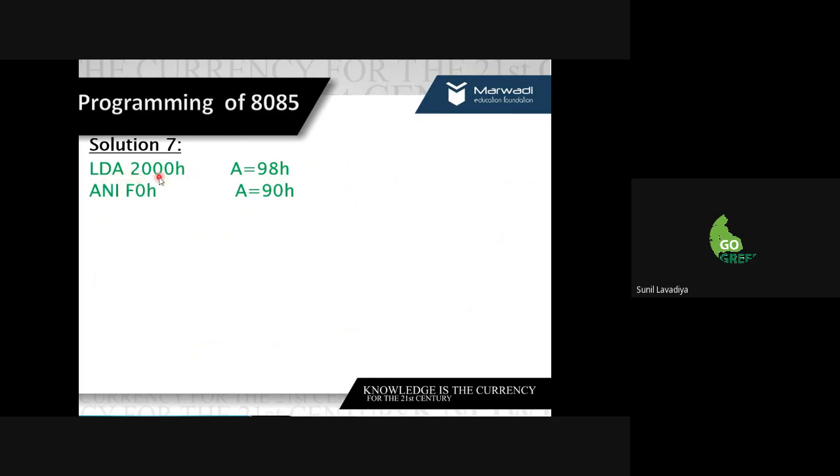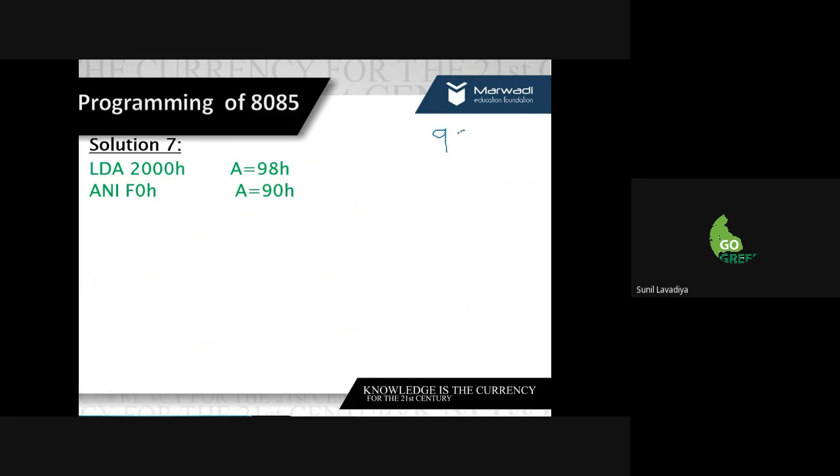Initially I took the data in the accumulator, which is 98 at address 2000. As I have to unpack, I do an AND with F0.